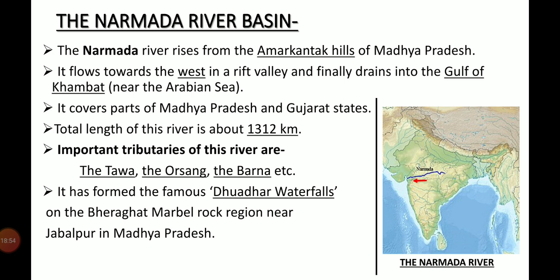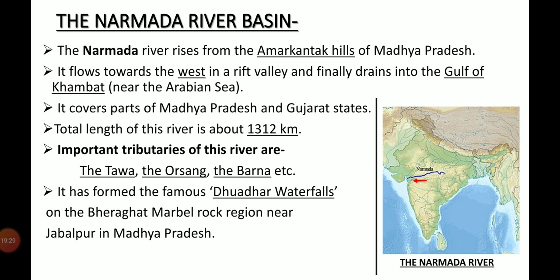The Narmada river rises from the Amarkantak hills of Madhya Pradesh and it flows towards the west in a rift valley and finally drains into the Gulf of Khambhat near the Arabian Sea. Here, a rift valley is a steep-sided valley formed by the downward displacement of a block of the earth's surface between nearly parallel faults. It covers part of Madhya Pradesh and Gujarat. Total length is about